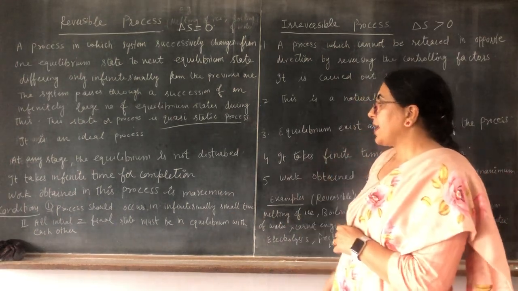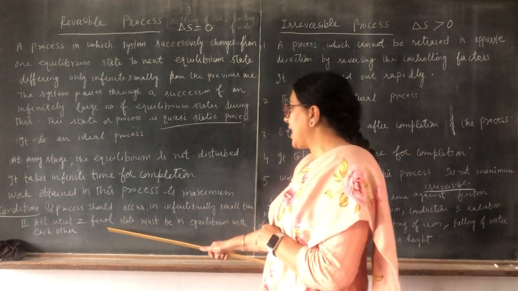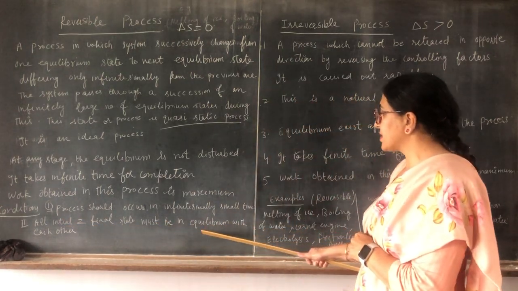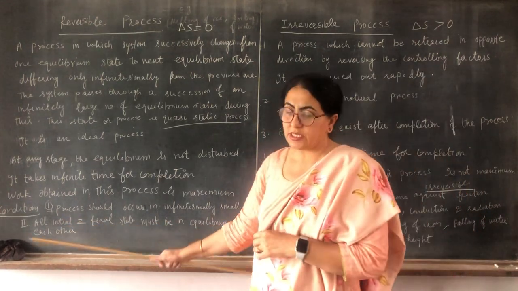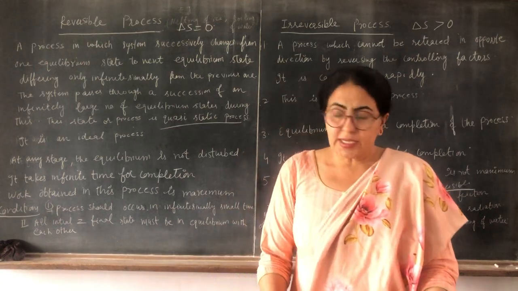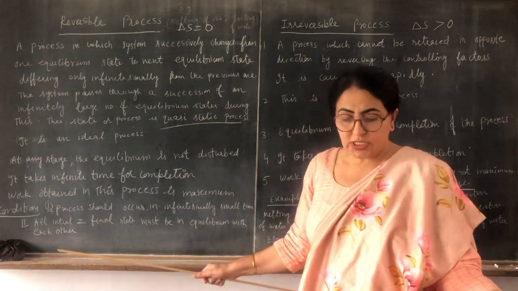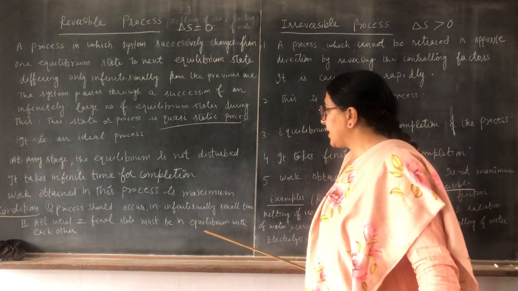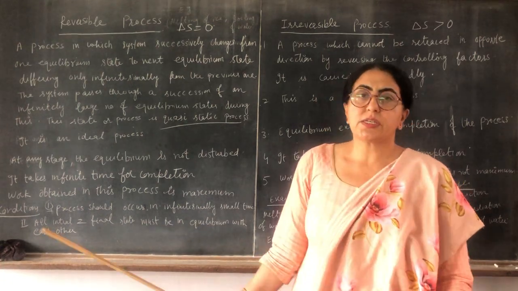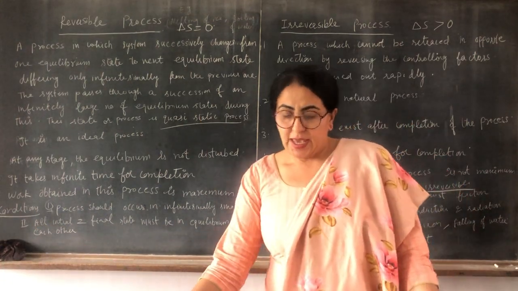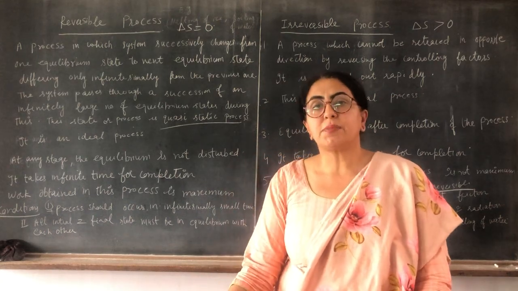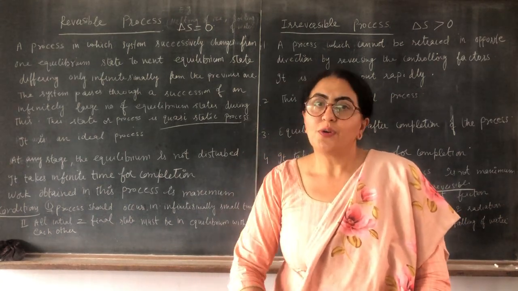Second, all initial and final states must be in equilibrium with each other. This is about reversible and irreversible processes. So thank you very much.